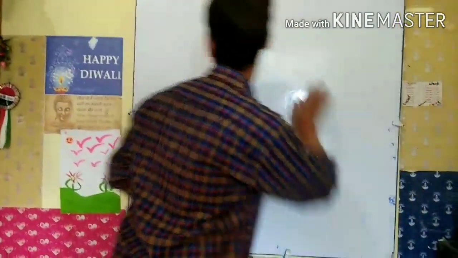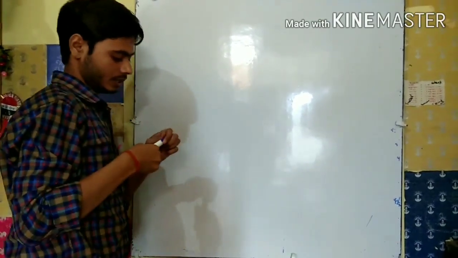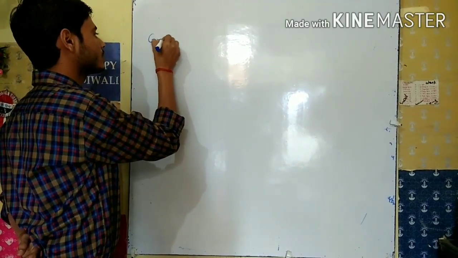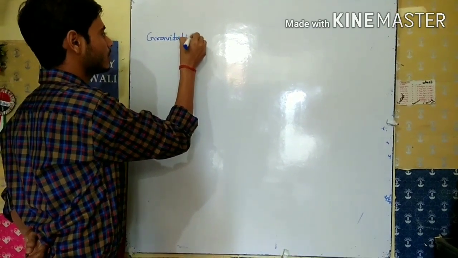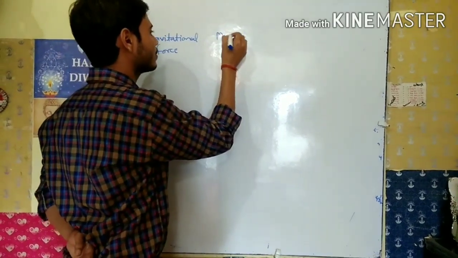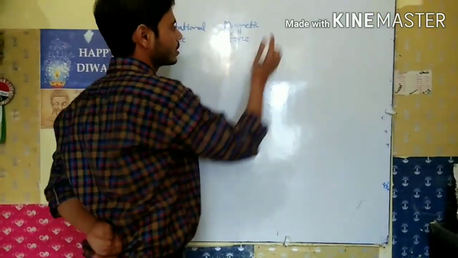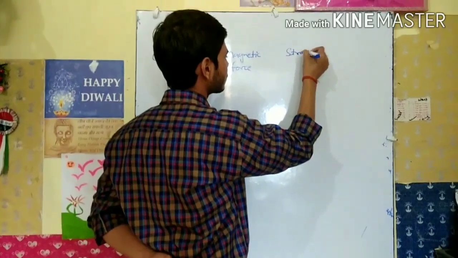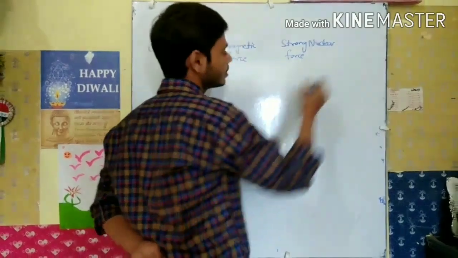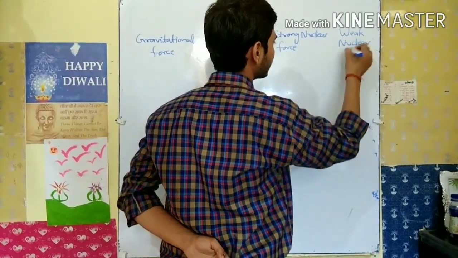So mainly 4 types of force we will learn, and all types of force will be covered in these. The first one is the gravitational force, and after that the magnetic force, and after that the strong nuclear force, and now the next one is the weak nuclear force.